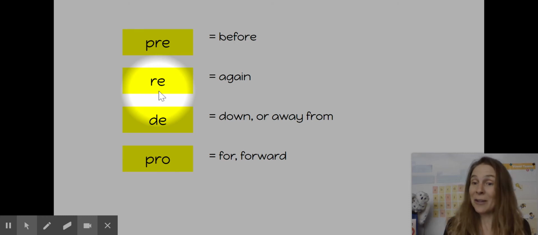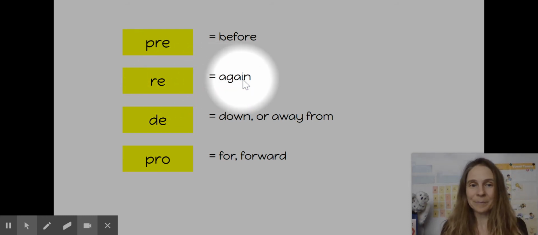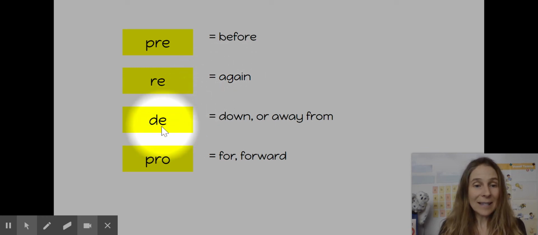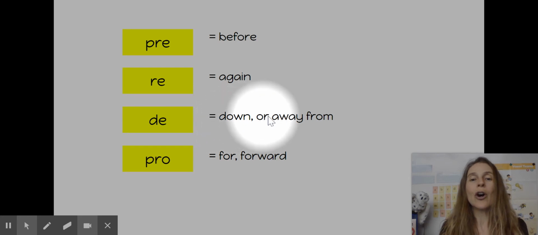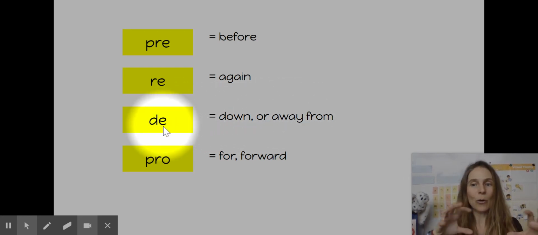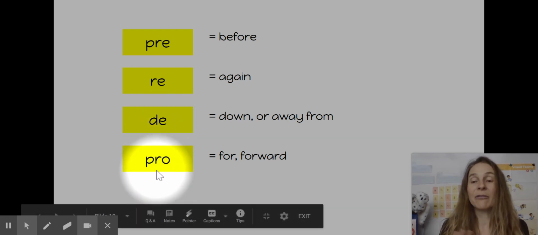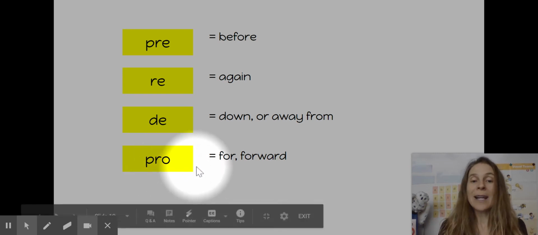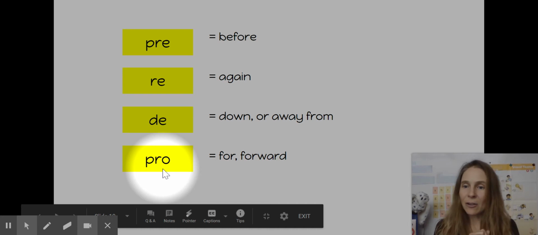Re is another prefix, and this means to do something again. De means down or away from. So something going down or away from. And pro means for, like you're for something, or it means to move forward. So let's take a look at some words.